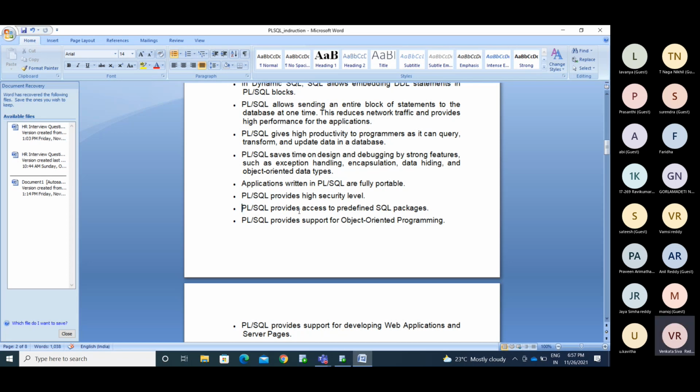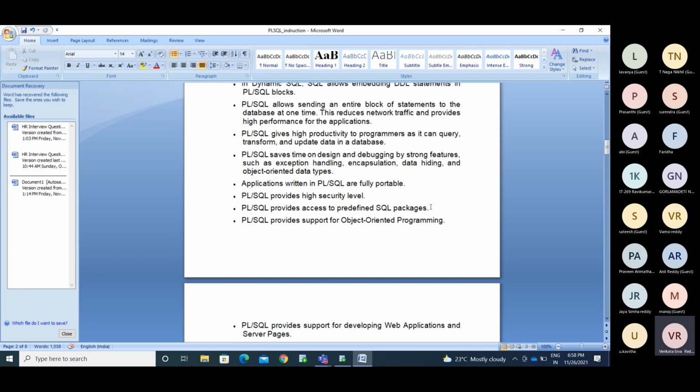PL/SQL provides access to predefined SQL packages. To simplify our work, we now use dynamic SQL, execute immediate, right? That is developed by PL/SQL, one of the SQL packages. We have predefined SQL packages like DBMS_STANDARD, one inbuilt package, and in that there is some procedure for that. That is the dynamic SQL. Like that, we have some standard packages.